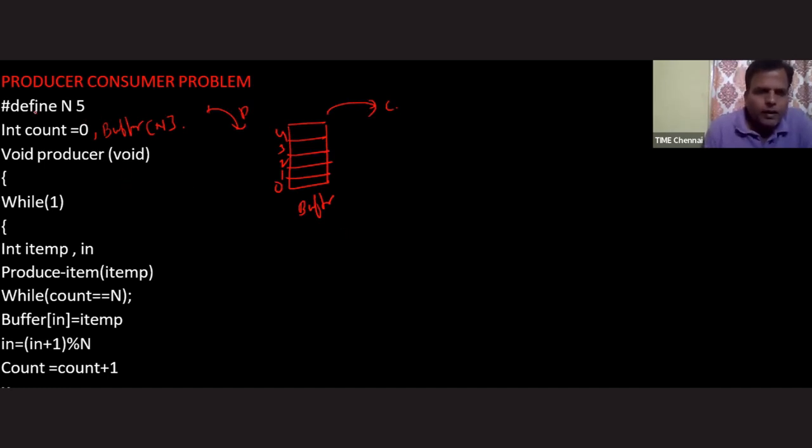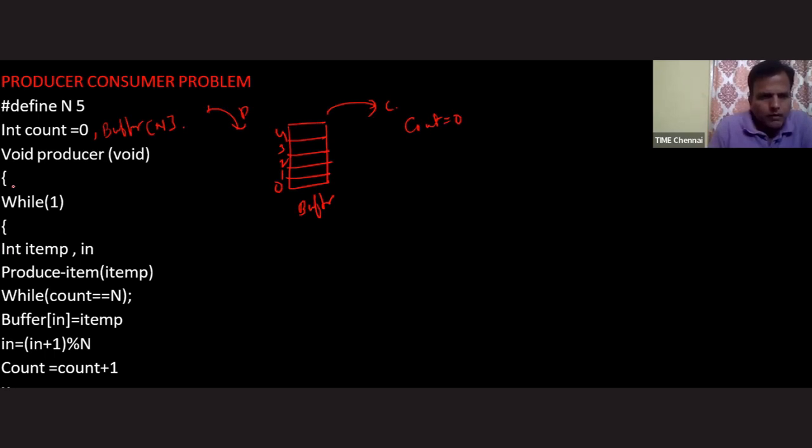Okay, fine. So let's say, sir, I will give you one case. Define N equals 5. What is the answer? 5. Int count equals 0. Count you are using to indicate the number of elements inside the buffer. Right now, since no element is there inside the buffer, count equals 0. Buffer N, what is the answer? 5. So the buffer has how many partitions, sir? 5 partitions are there.